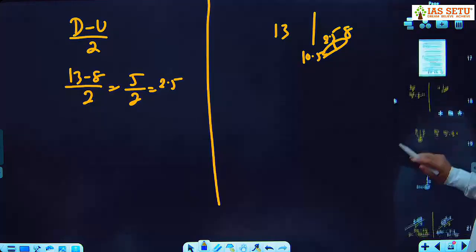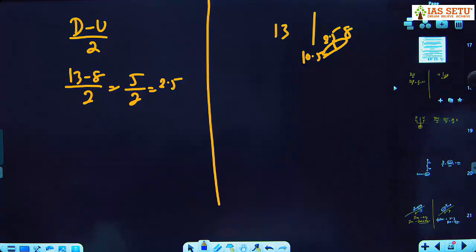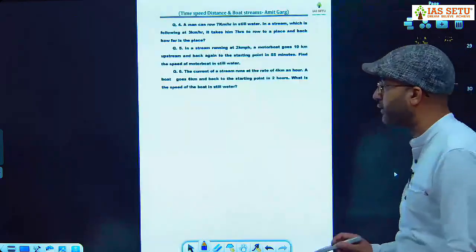See boat and stream. Whatever we discuss, I feel more than enough. Because from 2011 to 2024 they asked only one question. So I will not suggest you to do extra practice. Whatever we are doing in class plus PYQ is more than enough because the weightage of this topic is not that much. Meaning, this is not such an important topic.